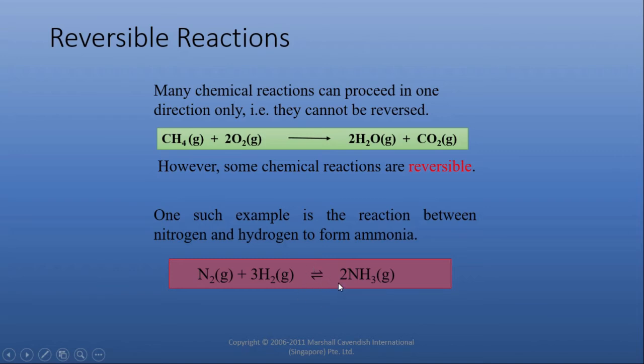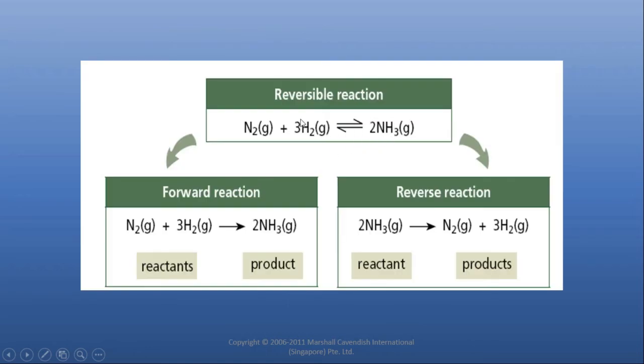Reversible reaction means if the reactants react to form product, the product also decomposes to form reactants again. These two processes occur simultaneously: formation, decomposition. They occur simultaneously, and equilibrium will be established between these two reactions. That equilibrium is called dynamic equilibrium. Whereas in the case of an irreversible reaction, once the reactant is converted into product, the product will not convert back into reactant. Formation of ammonia is a reversible reaction.